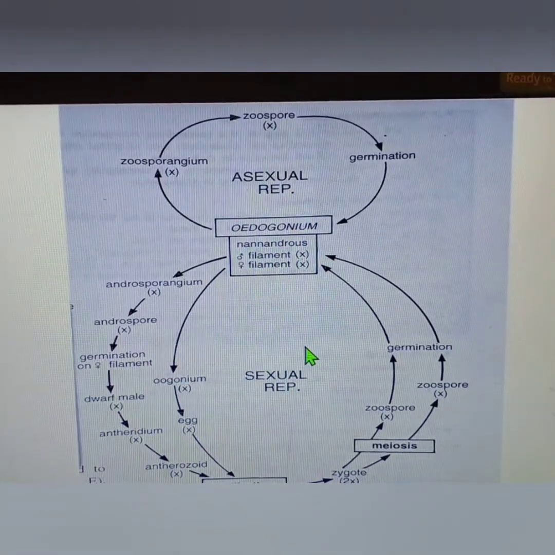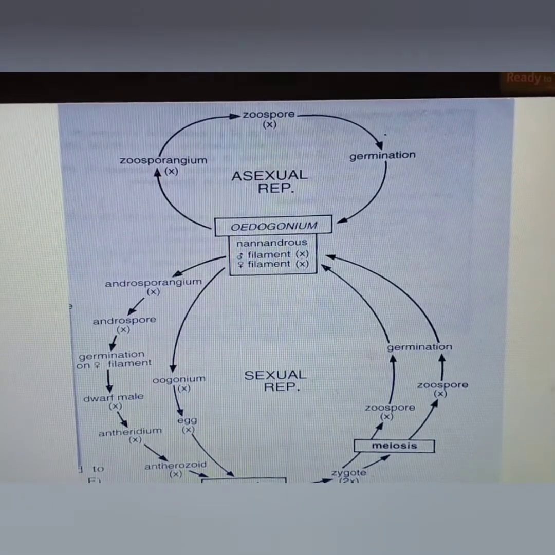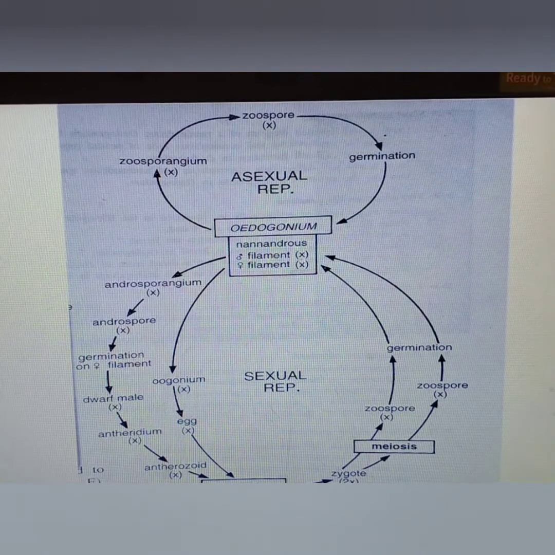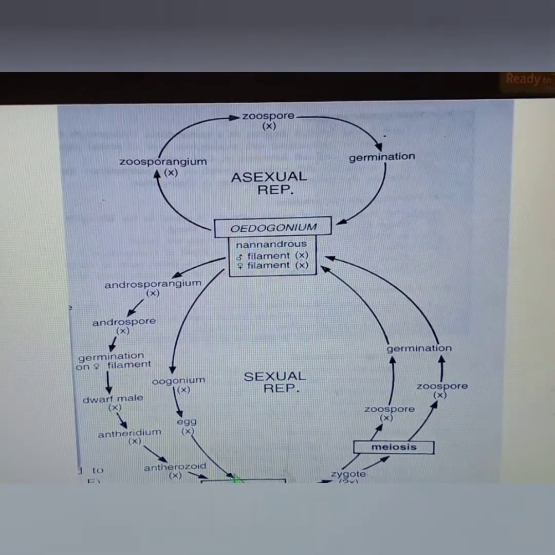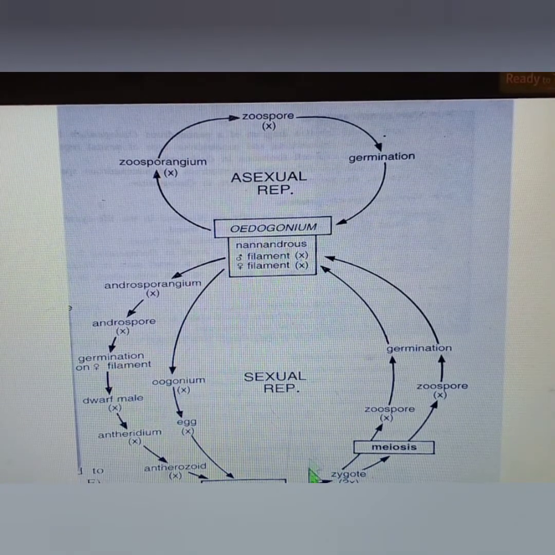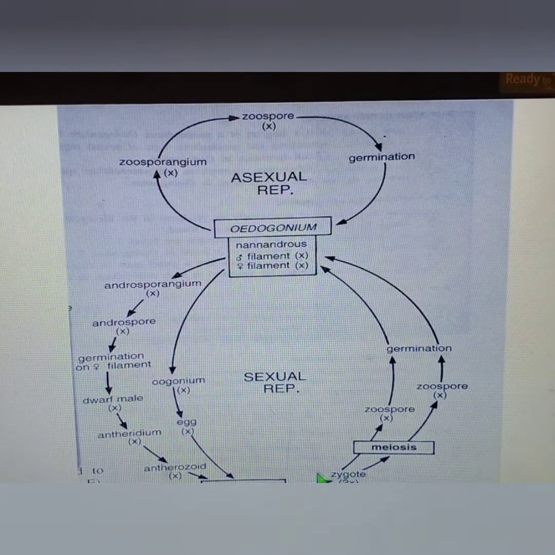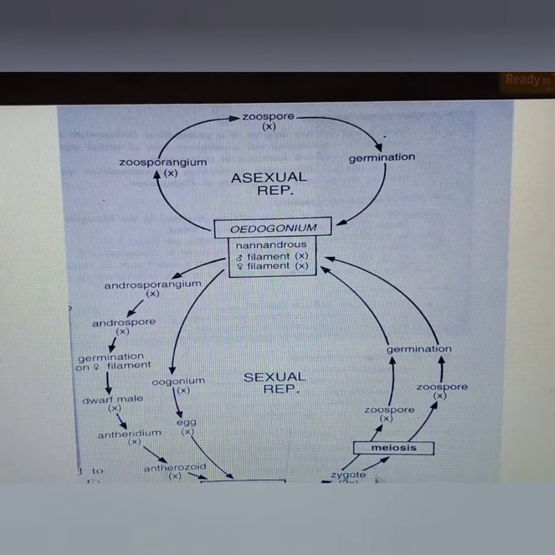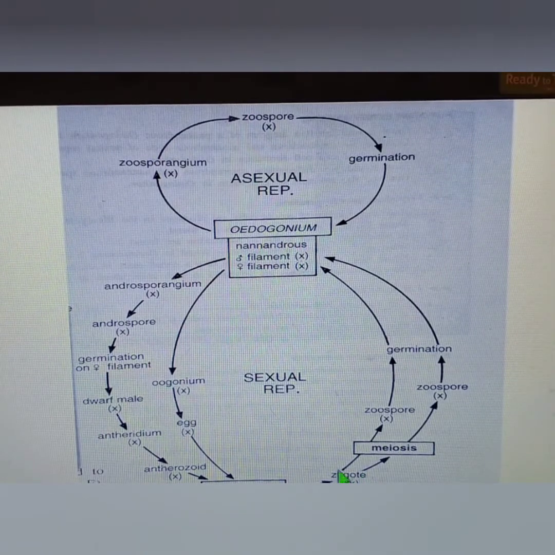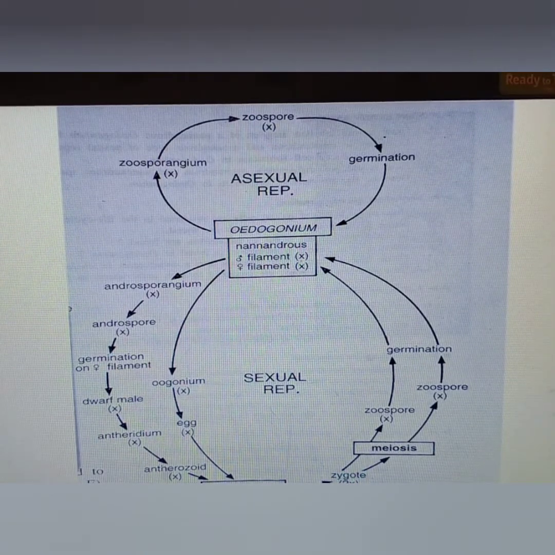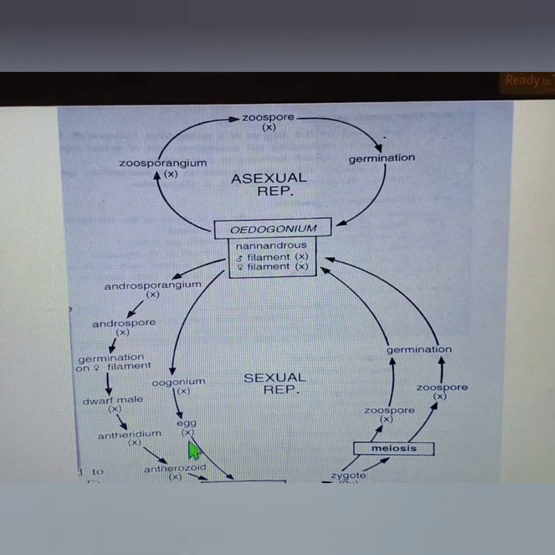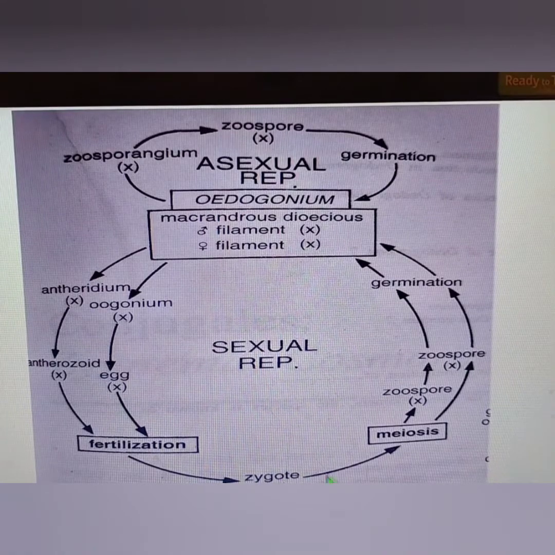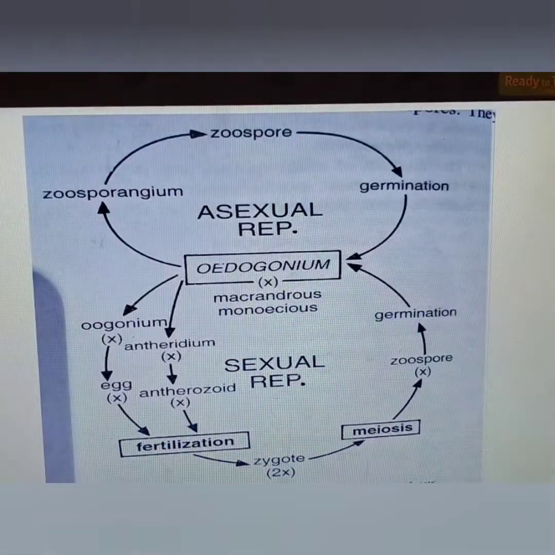So you can see in alternation of generations in case of Oedogonium, the diploid stage here is short-lived. You can see only in this part there is a diploid stage, right? So it is short-lived. It is found only in the zygote, from the fusion of the male and the female. In all these three cases, what do you see? That the diploid stage is found only in the zygote, right?